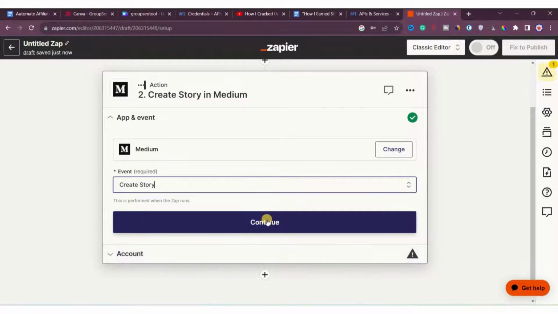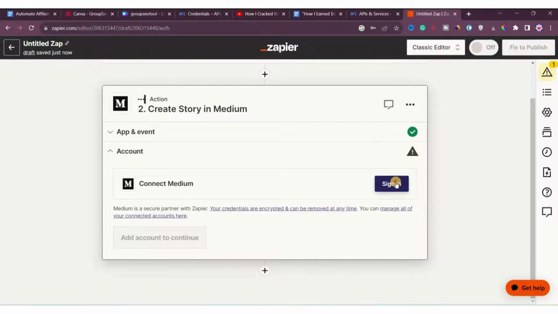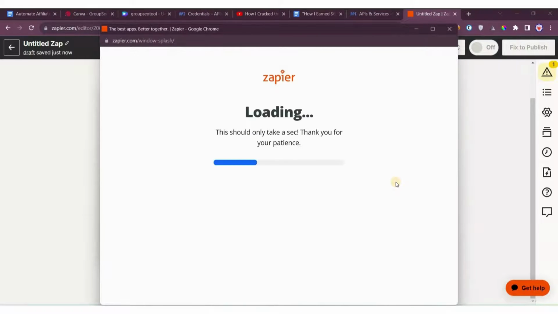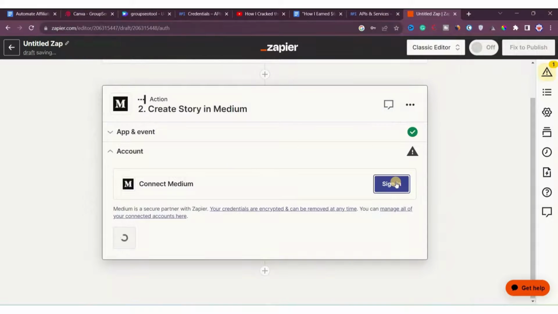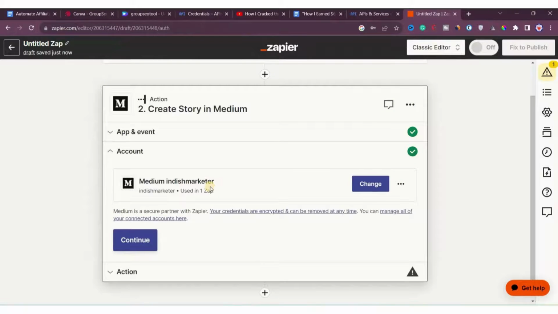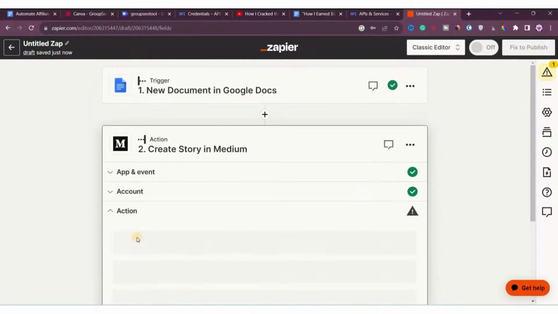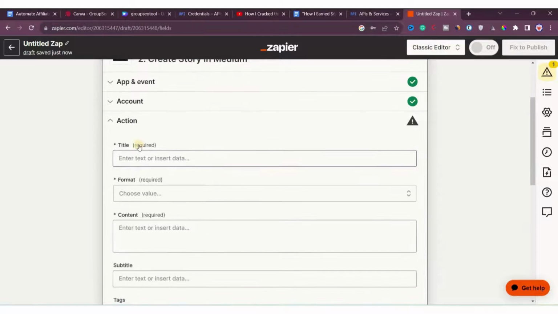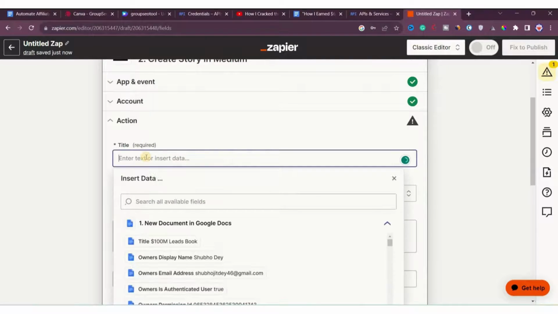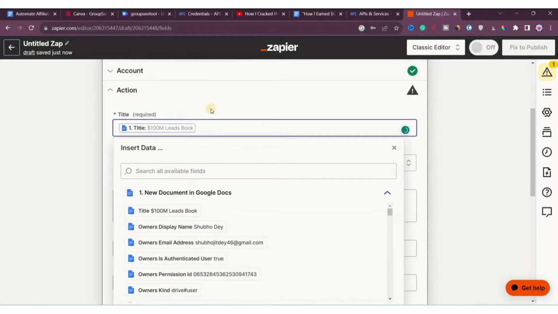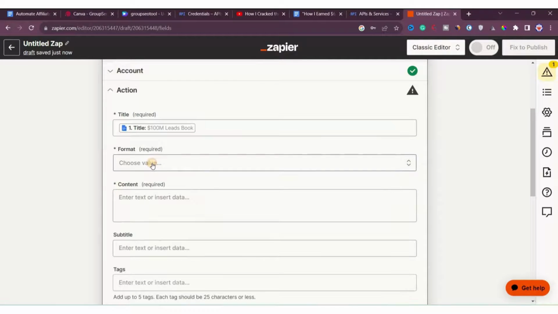Now you'll click on continue here, then you have to sign in with your Medium account. Okay, now you can see that the Medium account is connected here. Then we'll click on continue. Then what title do you want to insert here? We will enter the document title only, the first one.